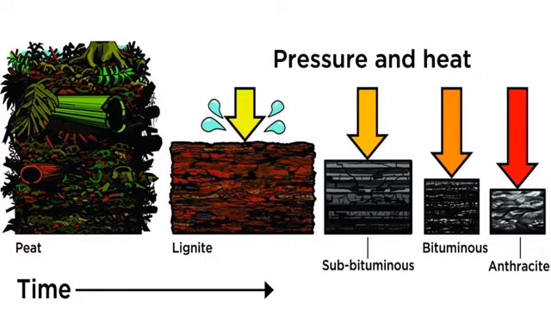Then we move to the last one, that is anthracite coal. Now it's found in Jammu and Kashmir, and it's the best quality coal because it has almost 85 to 90% of carbon content. Here the coal is very hard. You can see a huge amount of pressure is applied to this coal. The temperature applied to this is also very, very high, because of which the coal is very hard and compact, and therefore the coal burns for a longer duration. It gives much more energy, heat out. The smoke emitted is very, very less, and after this coal burns, the ash that is left behind is also very, very less.